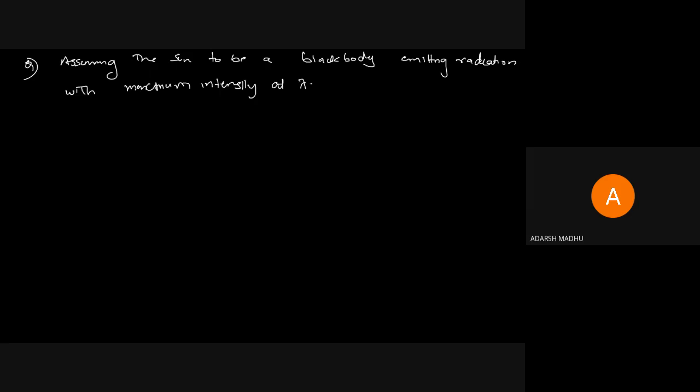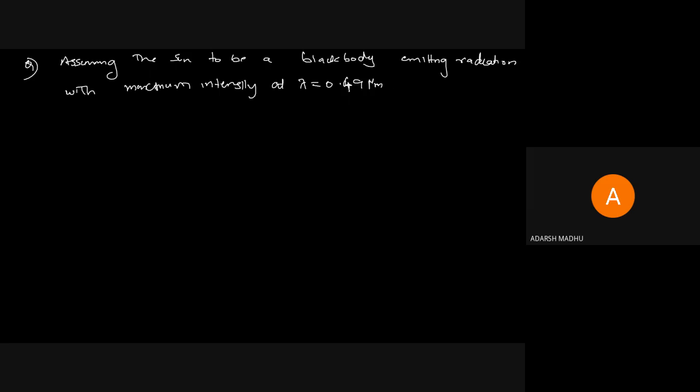Assuming the sun to be a black body, emitting radiation with maximum intensity at lambda equal to 0.49 micrometer.